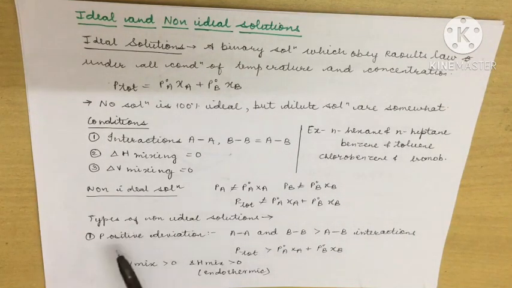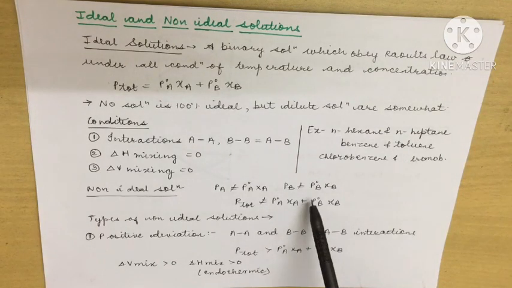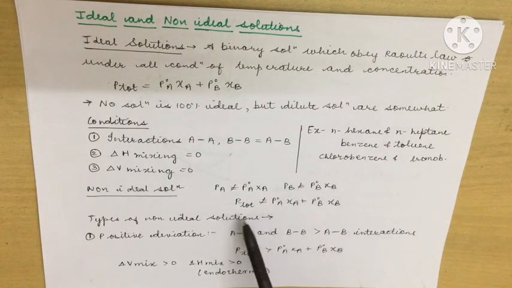The next topic is non-ideal solutions. Now it is very easy to understand that those solutions which do not follow Raoult's law over all conditions of concentration and temperature will be non-ideal solutions, meaning in that case PA equal to P naught A XA would not be satisfied. Similarly for PB also, and hence P total, that is the total vapor pressure of the solution, will not be the sum of the partial vapor pressures of the components. So these will not be equal.